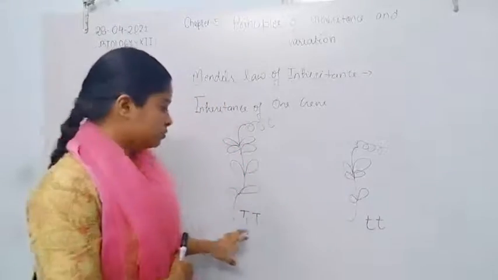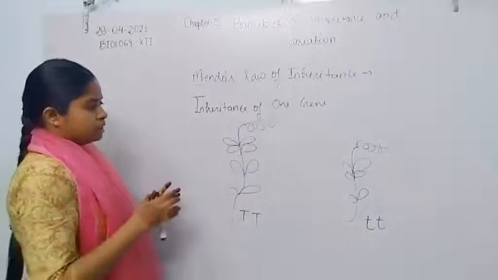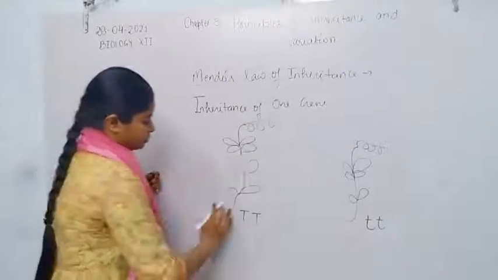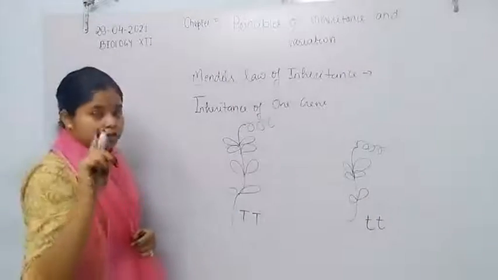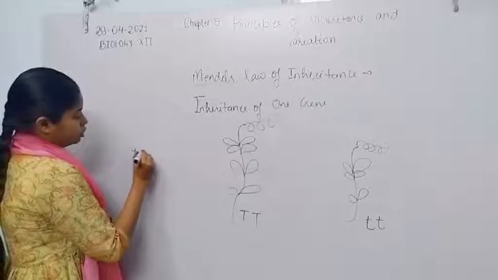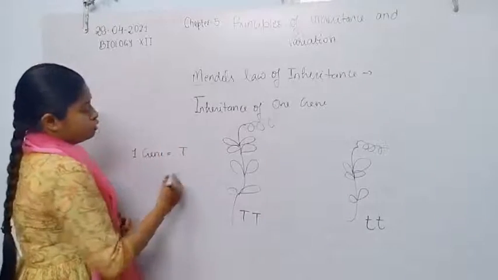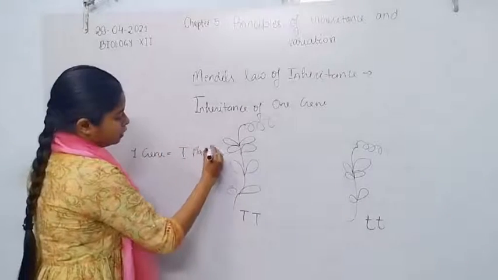So according to Mendel, the T represents the tall character of one gene, that is plant height. One gene is equal to capital T, which denotes the plant height.